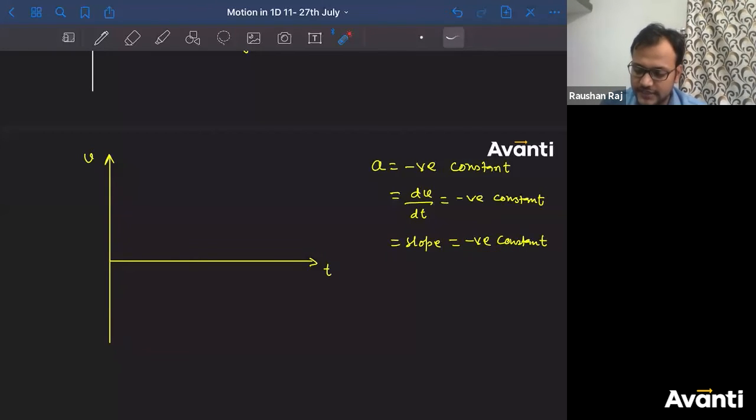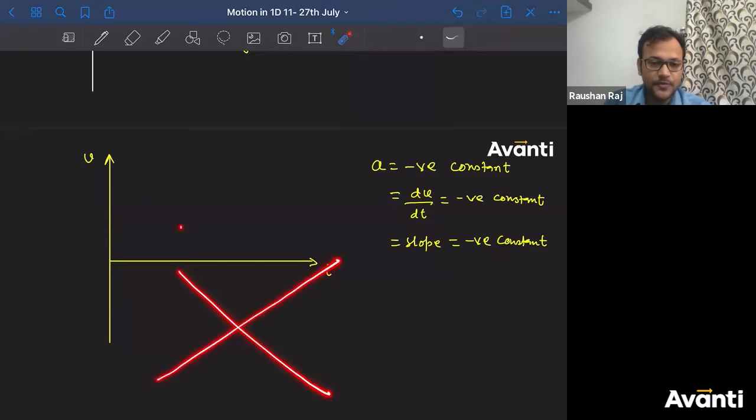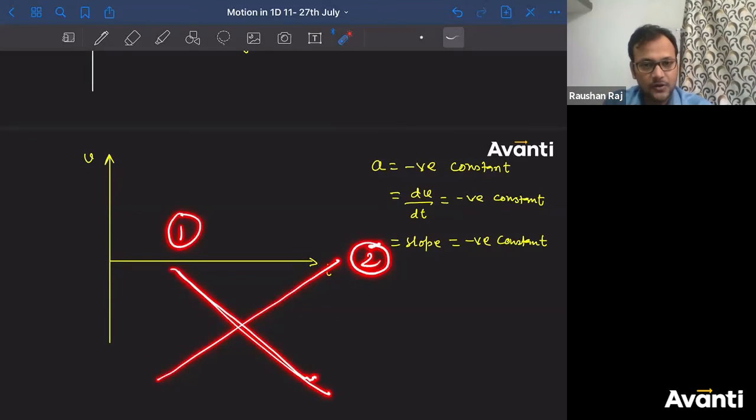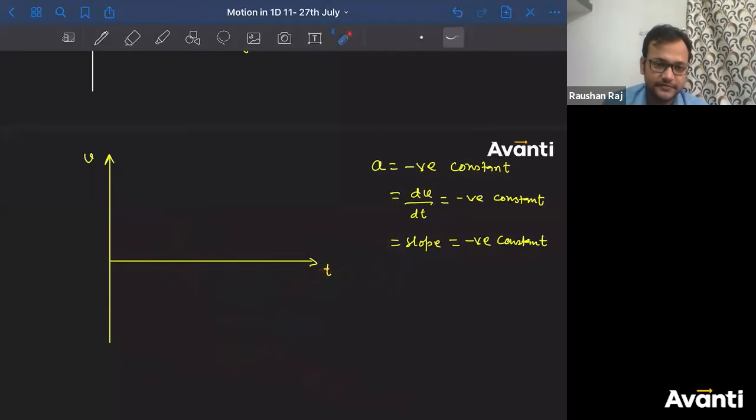If this is first and this is second, it should look like the first line. How do we identify that? When the angle made by the line with the t-axis is obtuse, the slope will be negative. So the graph must look like this.